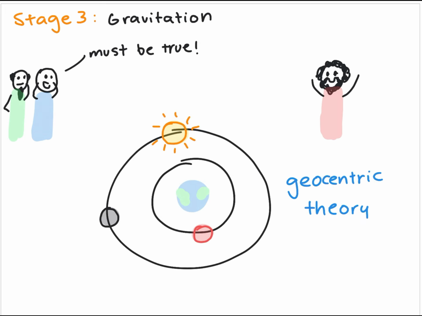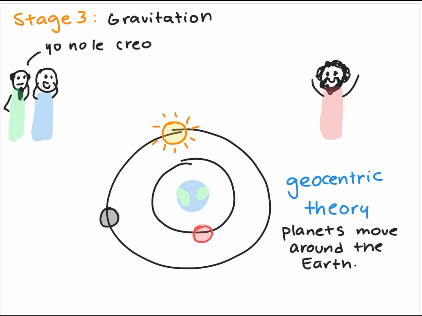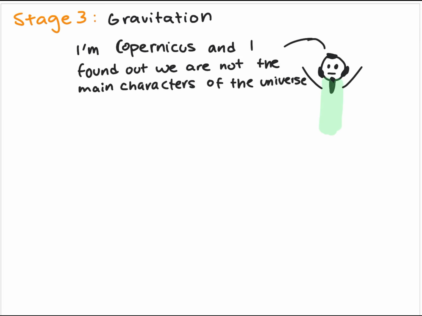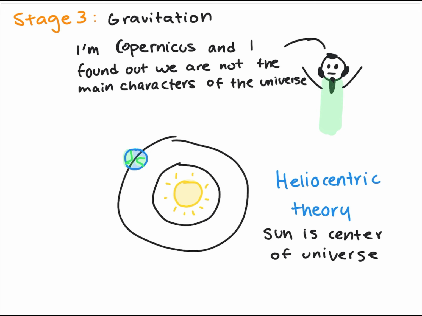So in the early times, it was thought that the Earth was the center of the universe. This was the geocentric theory of the universe. It stated that the planets moved around the Earth until Nicholas Copernicus appeared and said, no, the sun is the center of the universe, which stated the heliocentric theory.